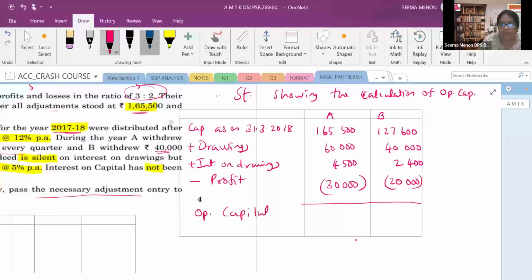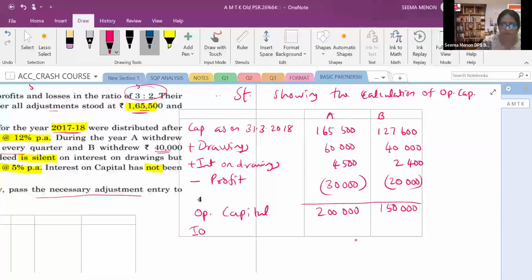Okay. Let's find out. 1,60,000, 60 में से 30 minus करो तो 195 plus 196. It is 2 lakh rupees, right? Then again here also in the B, 40 minus 20, 20. So 20 at 1,27 plus 2,400, 130 plus 20, 1,50,000 you will get. You can add all the first three, then you can subtract. What I have done, I have subtracted 40,000 minus 20,000, then the rest all I added, right?